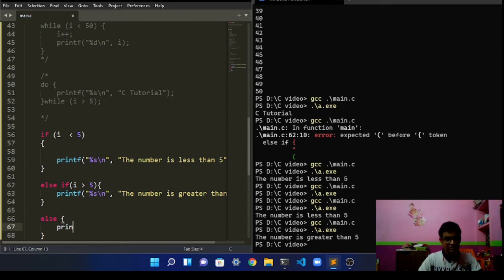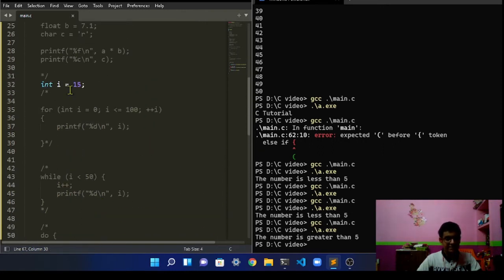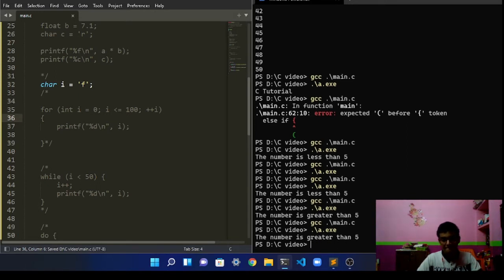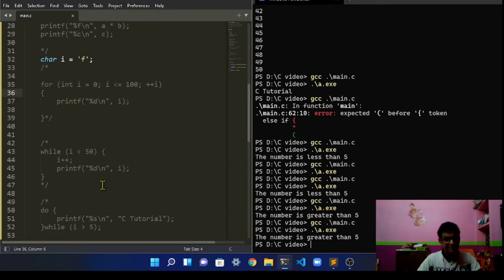printf error over here. So if we write that i is not an integer but a character over here, and the character is, let's see, f, and then compile it, you can see this error message.